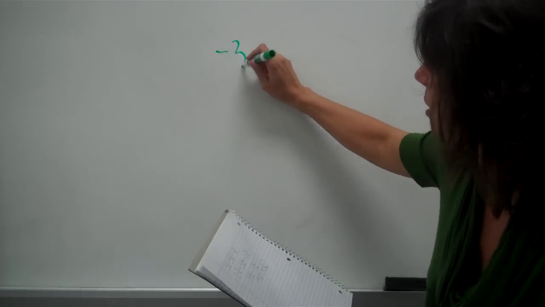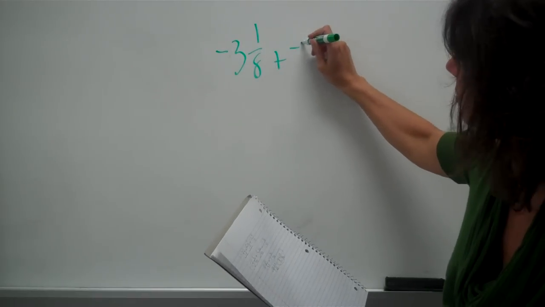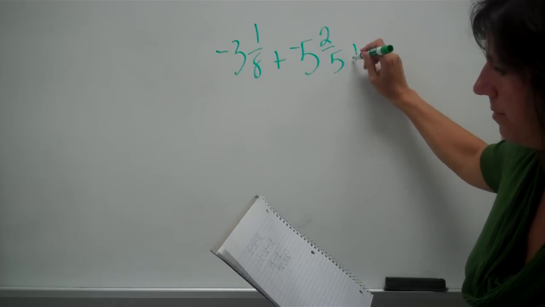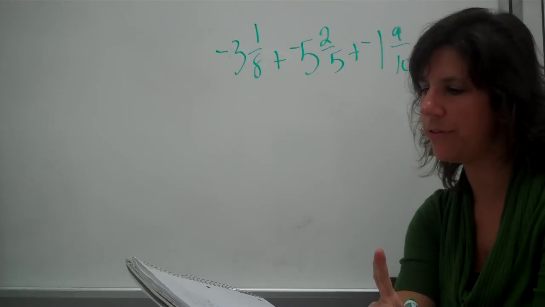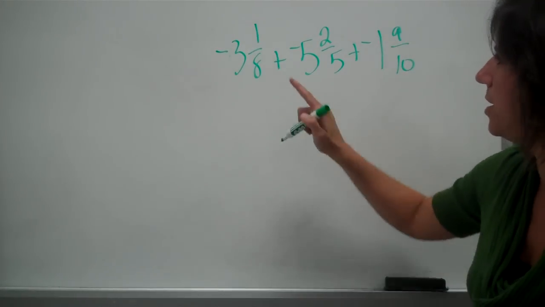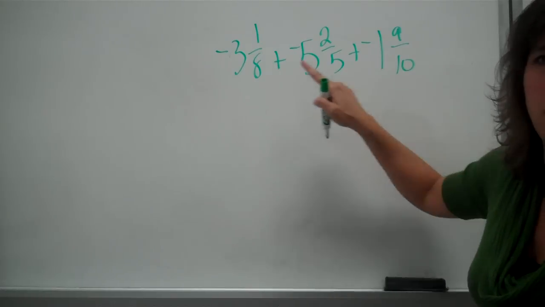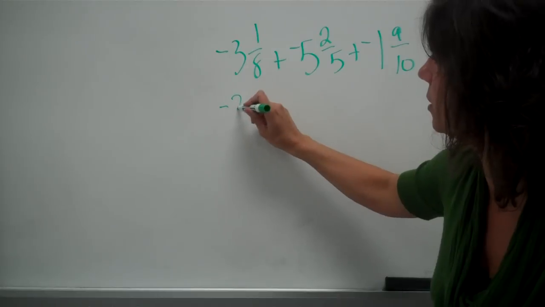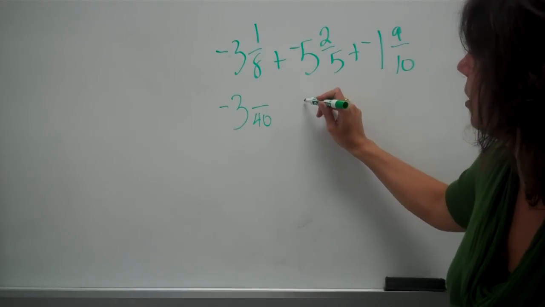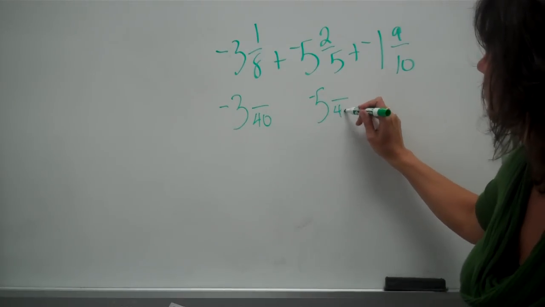if you do keep, change, change, this is what you end up with. Did you notice that they're all negative? So you want to start with finding a common denominator for all of them. This one is a little bit easier because all of the denominators kind of go together, so you can change them all right there from the start and make them all 40.